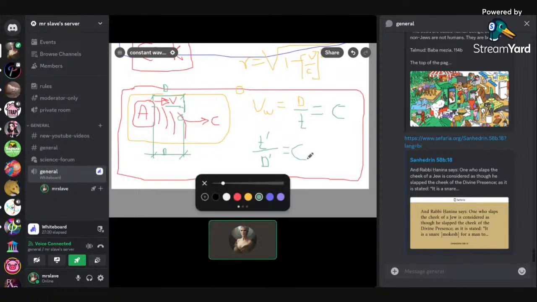No, we don't know that. This is what we don't know. So we say it's equal to c prime. We don't know this. This is what we're trying to prove.